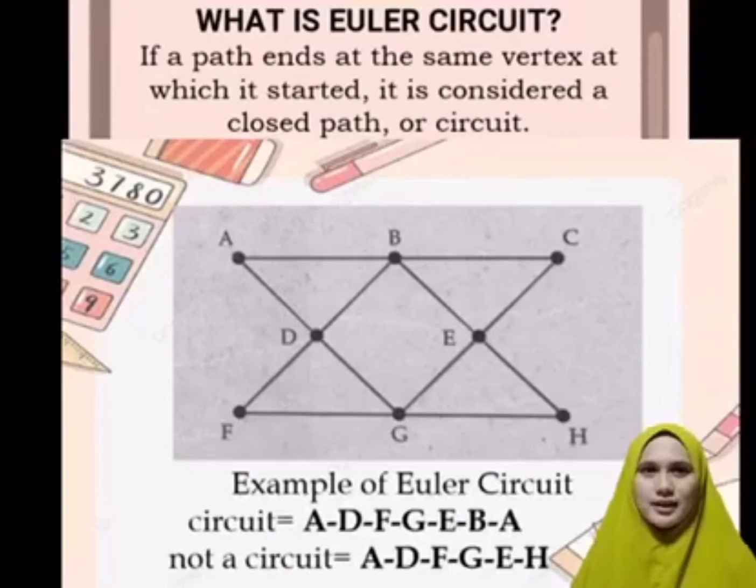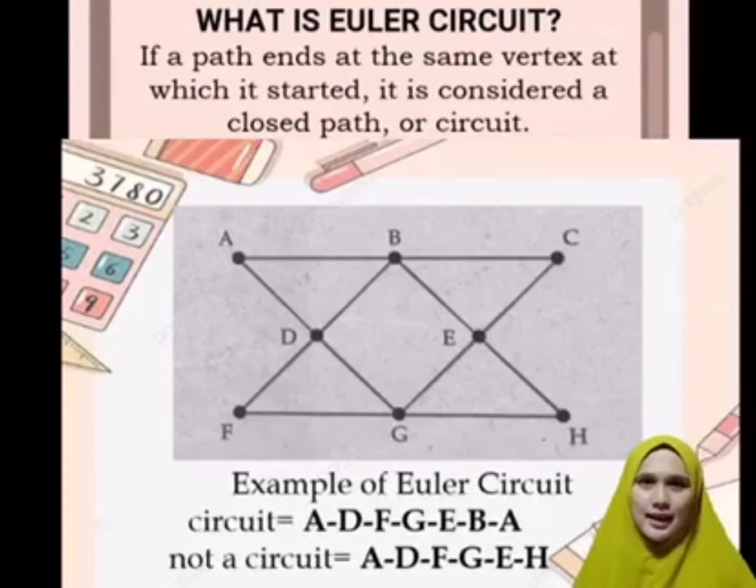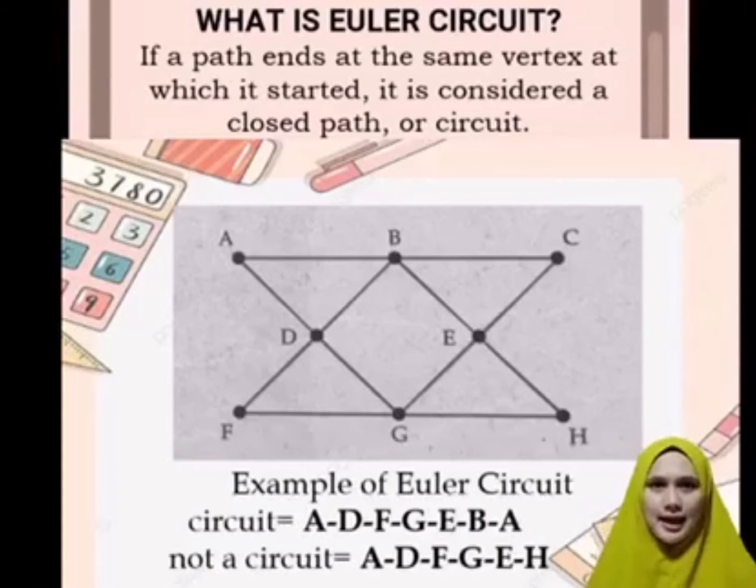So now, let's discuss what an Euler circuit is. If a path ends at the same vertex at which it started, it is considered a closed path or circuit. For example, in this graph, the path A, B, F, G, E, B, and A is a circuit because it begins and ends at the same vertex.